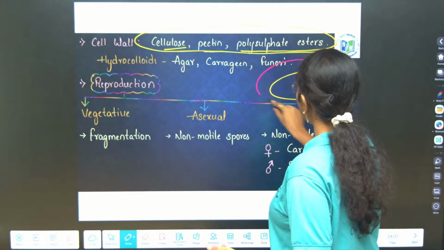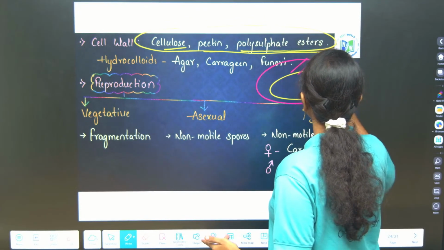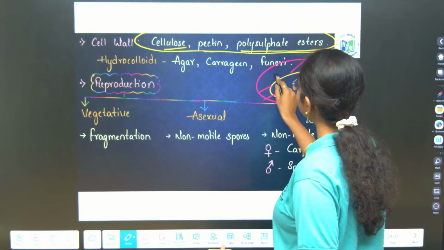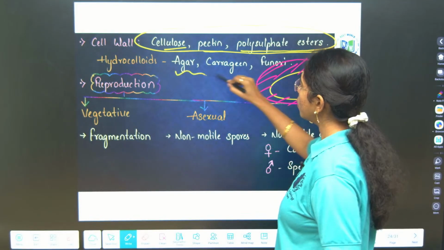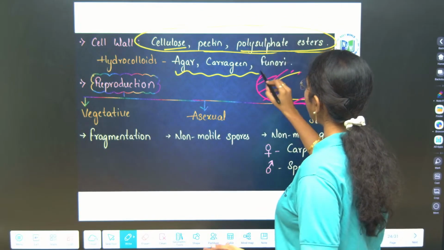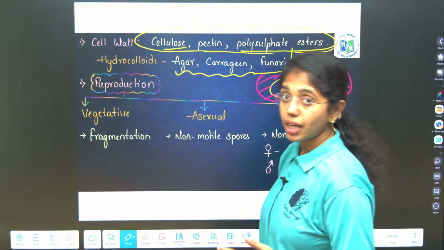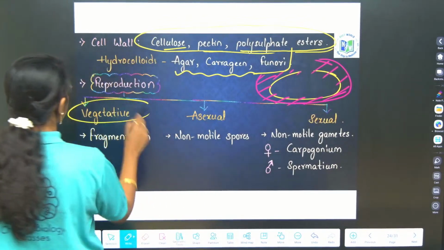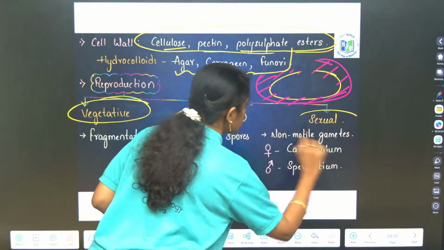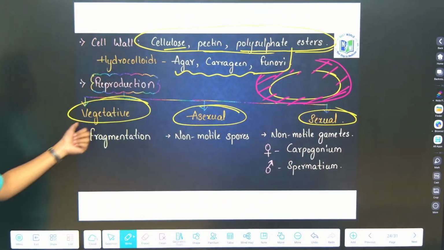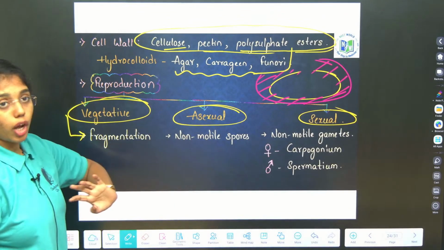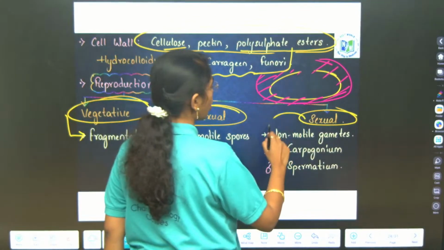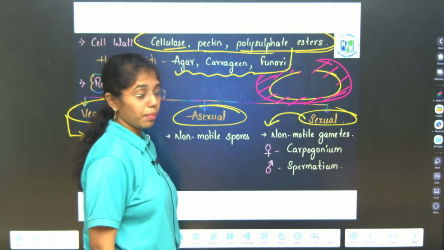Above the cell wall composition you have hydrocolloids. Hydrocolloids like agar, carrageen and fumarate. Okay, you have agar, carrageen and fumarate. Fine, right? Next is reproduction. Vegetative, asexual and sexual modes of reproduction. Vegetative mode of reproduction is fragmentation. Asexual is by non-motile gametes. Sexual mode of reproduction is by non-motile gametes.